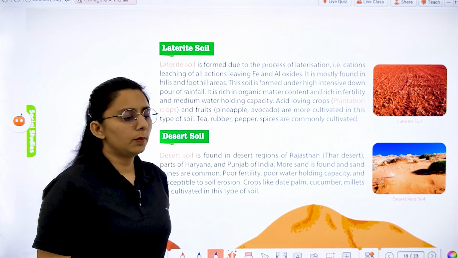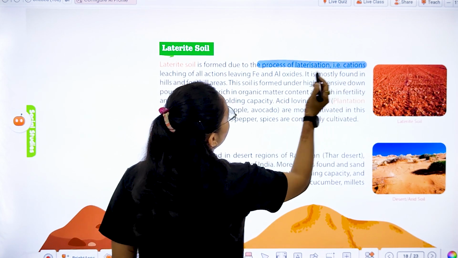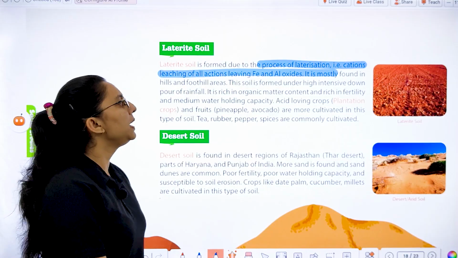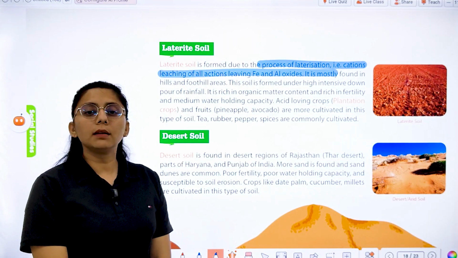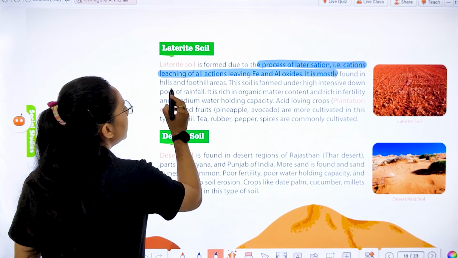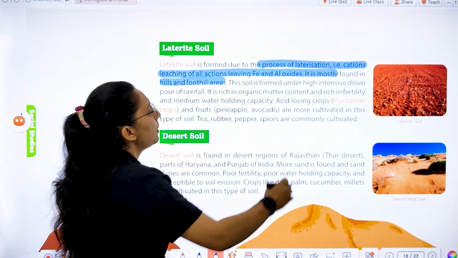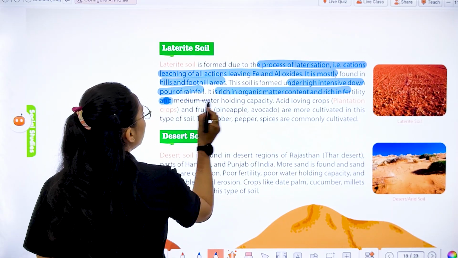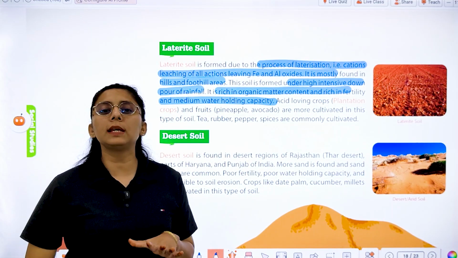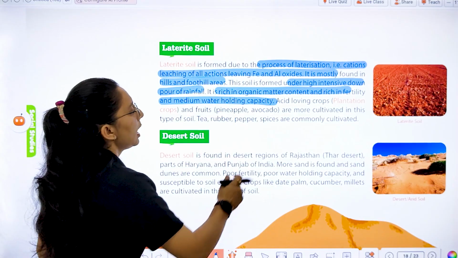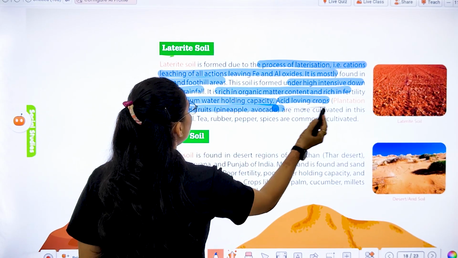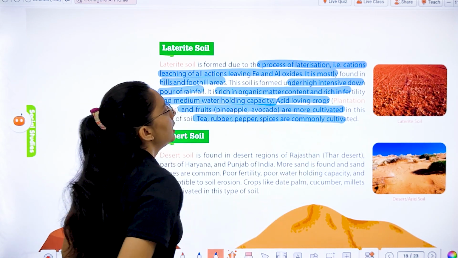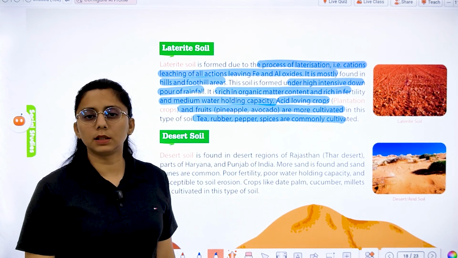Next is laterite soil, which is formed by the process of laterization, that is cation leaching, leaving iron and aluminium oxide, and is found in hills and foothill areas. They are formed under intense rainfall, are rich in organic matter, and the fertility and water holding capacity are medium, right? Acid-loving crops like plantation crops and fruits, pineapple, and avocado are cultivated in this soil. Tea, rubber, pepper, and spices are commonly cultivated.